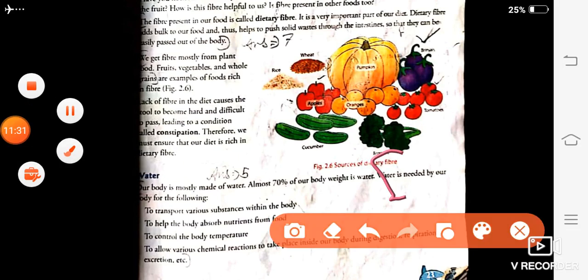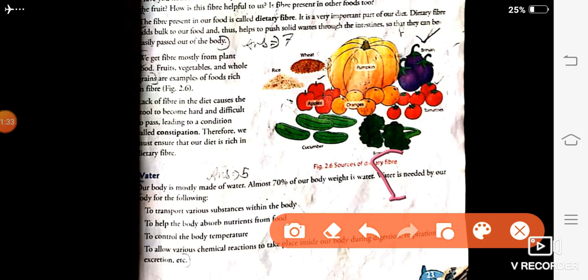Water is needed by our body for the following reasons. Until here, this is your answer number 5. Got this? You will start from here, page number 23. Water is needed by our body for the following, and then you will write these 4 points. Okay. Next, answer number 6.